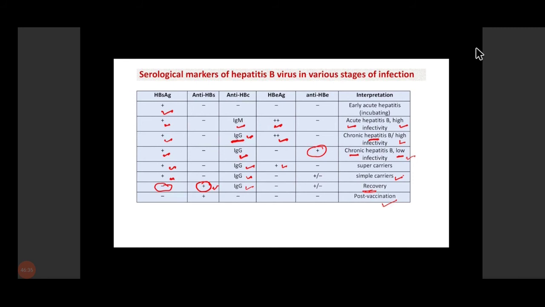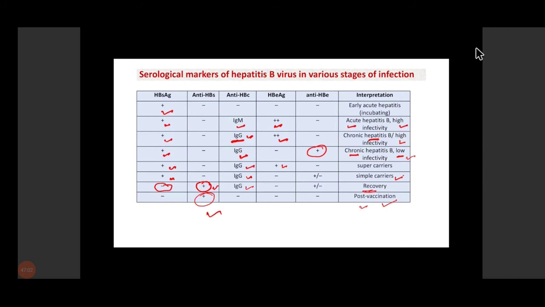Post vaccination, whenever a person is vaccinated, these vaccines are mainly for HBs antigen. HBs antigen we are using in the vaccination. So antibodies which are produced in the vaccination are against hepatitis B surface antigen. So during vaccination, only anti-HBs antibody will be seen in the patient. Only anti-HBs antibody will be there, no hepatitis B surface antigen or any other marker post vaccination.